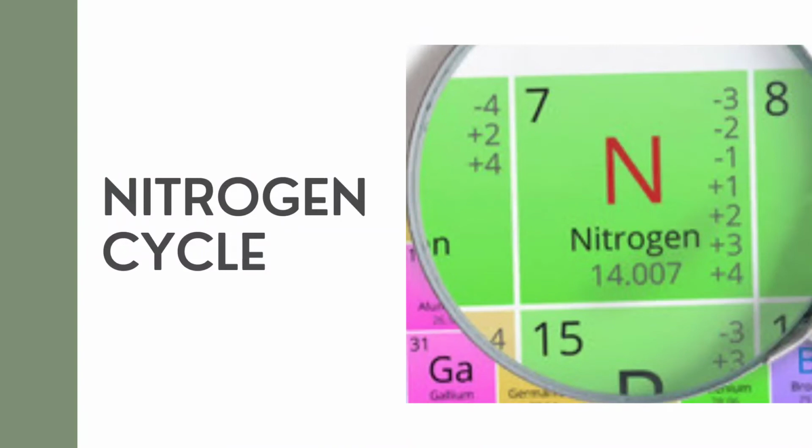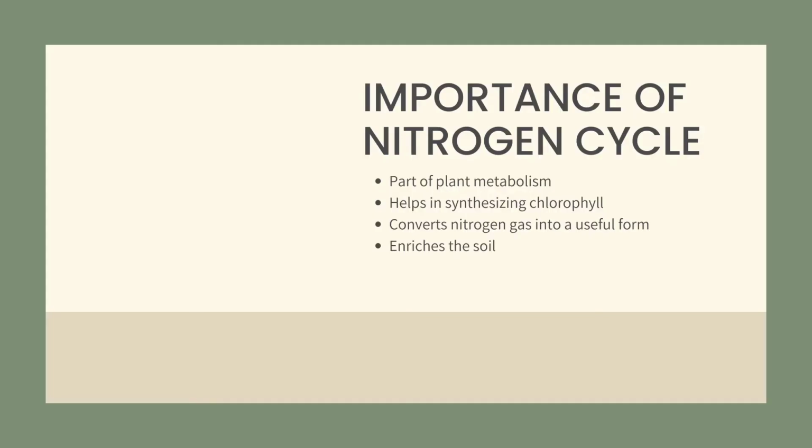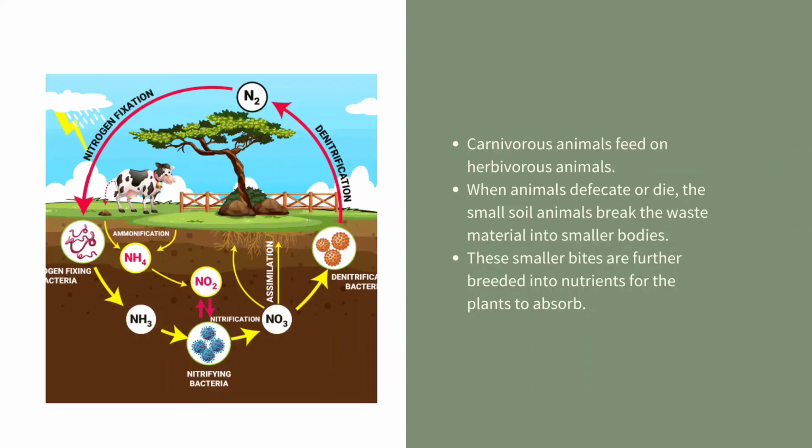Next one, nitrogen cycle. It is the biogeochemical cycle by which nitrogen is converted into multiple chemical forms as it circulates among the atmosphere, terrestrial as well as marine ecosystems. Now, why is this nitrogen cycle so important? Nitrates are part of plants' metabolism, which help in forming new plant proteins. It also helps in synthesizing chlorophyll. It helps in converting nitrogen gas into another form as well as enriches the soil. Now let's see how this cycle altogether happens.